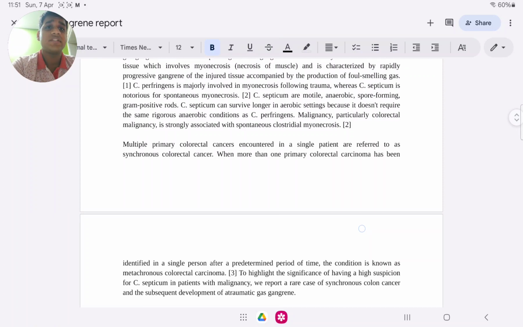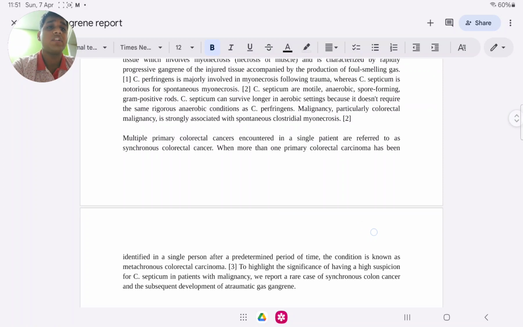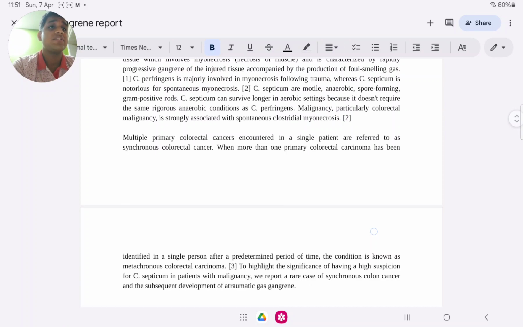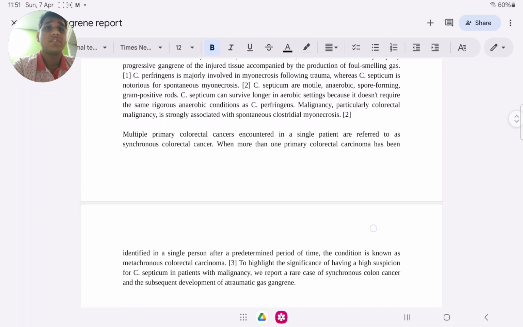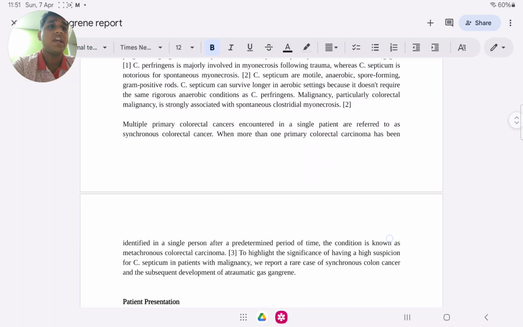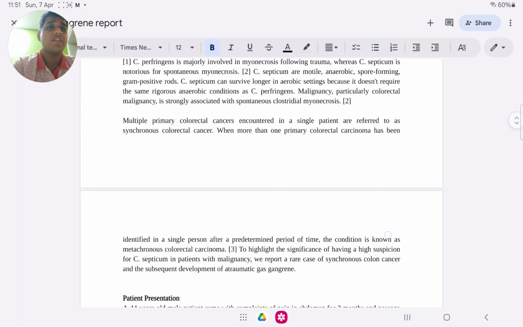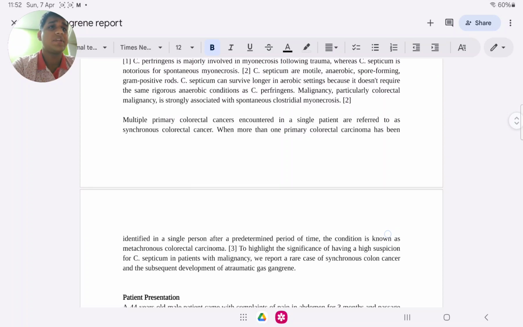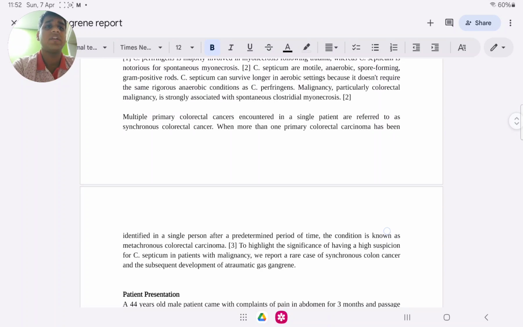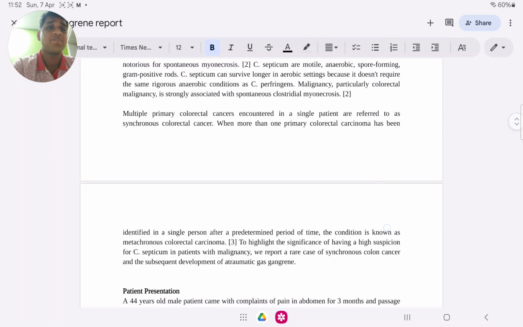The first point here is Clostridium perfringens is majorly involved in myonecrosis following trauma, whereas Clostridium septicum is notorious for spontaneous myonecrosis. The second point of differentiation is Clostridium perfringens are non-motile anaerobic spore-forming gram-positive rods, while Clostridium septicum can survive longer in aerobic conditions because it doesn't require the same rigorous anaerobic conditions as Clostridium perfringens. Malignancy, particularly colorectal malignancy, is strongly associated with spontaneous clostridial myonecrosis.